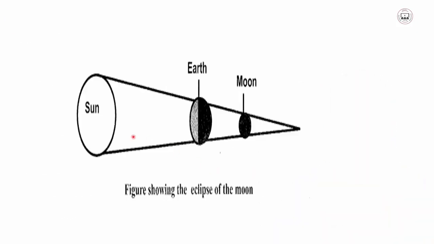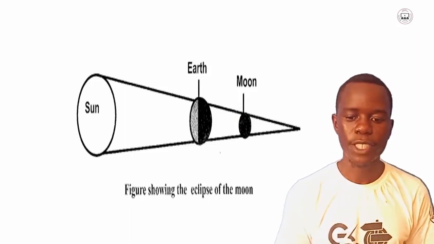So here is the eclipse of the moon. You have the earth, the moon and the sun. The shape of the earth, which is round, will be shown on this moon, which is round.